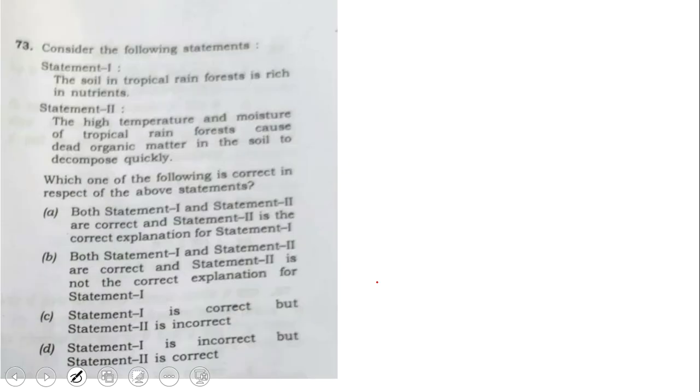Tropical rainforest. You know the soil there, you know heavy rains are there, moisture is there, heat is there. That is all they have explained in the second statement itself. So there, how will nutrients remain? Nutrients won't remain. Either with heavy rainfall, nutrients will get washed off, or these things decompose very fast, so it will not reach the soil. Insects, bacteria, fungus will break it down, and it is in the living vegetation actually. It is not entering the soil properly. It is going on recycling. So the reason that it is rich in nutrients is wrong.